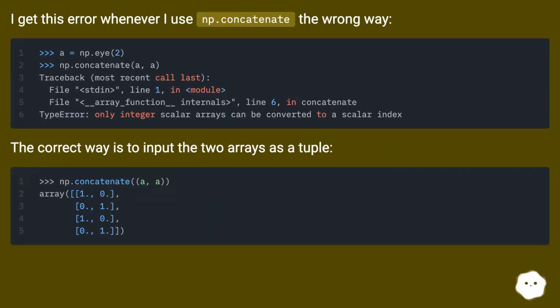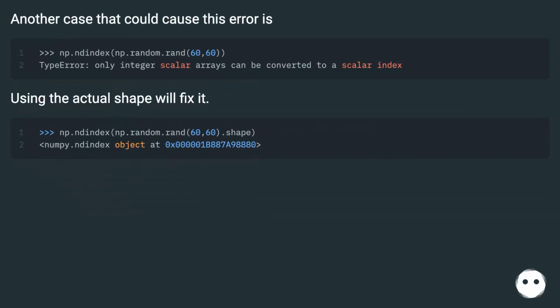I get this error whenever I use np.concatenate the wrong way. The correct way is to input the two arrays as a tuple. Another case that could cause this error is a wrong shape; using the actual shape will fix it.